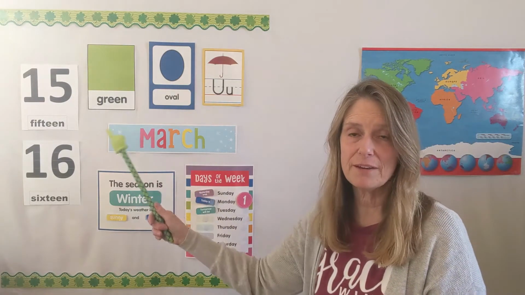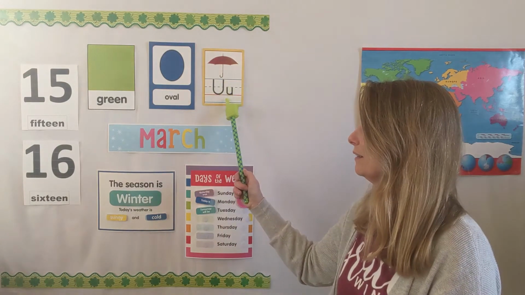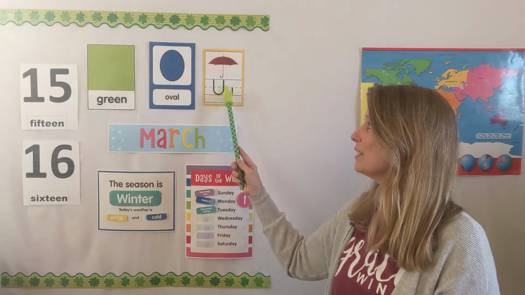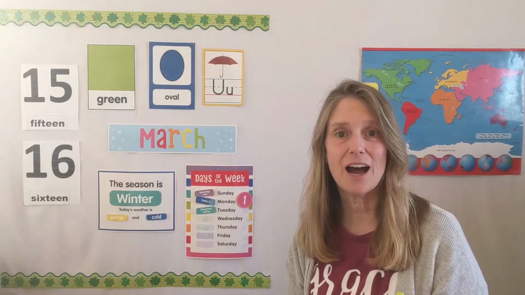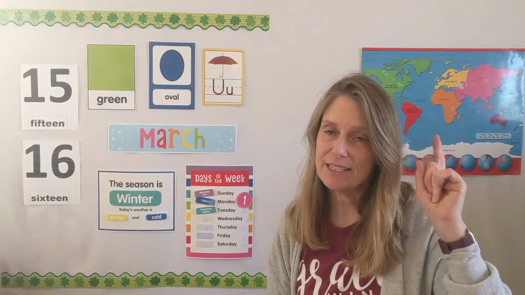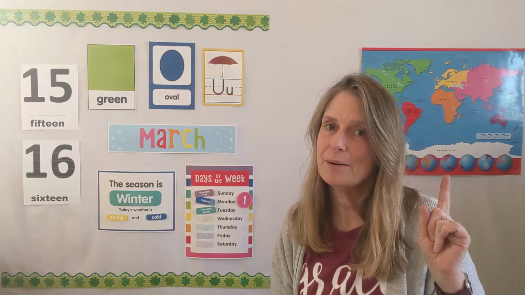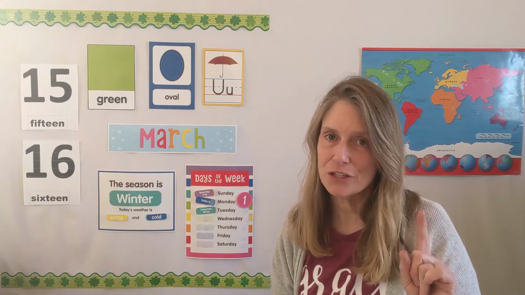So those things will be like that for a while now, but something that changes every week would be our letter. What's our new letter this week? This is the letter U. There's the uppercase and the lowercase, and it has a picture of an umbrella. Can you say that word with me? Umbrella. And now say it again, but listen just to the first part. We say umbrella, umbrella, under. That's the sound that U makes.